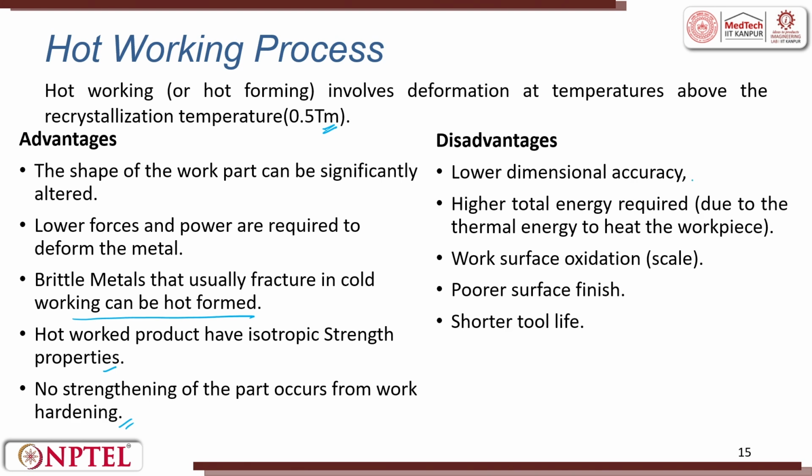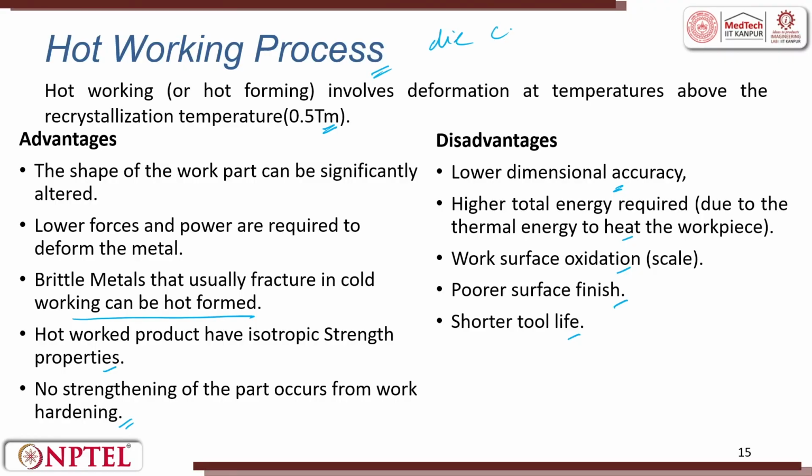So, low dimensional accuracies, because you do it hot. The energy applied is high. When you are heating, the oxidation happens so fast. The moment oxidation happens, there is a poor finish and the tool life is shorter, because here you heat and cool, heat and cool, heat and cool. So it undergoes thermal cycling, and because of the thermal cycle there is a lot of wear and tear, and the die has to be replaced. So in hot working processes, the die cost is high and maintenance of the die is also expensive.